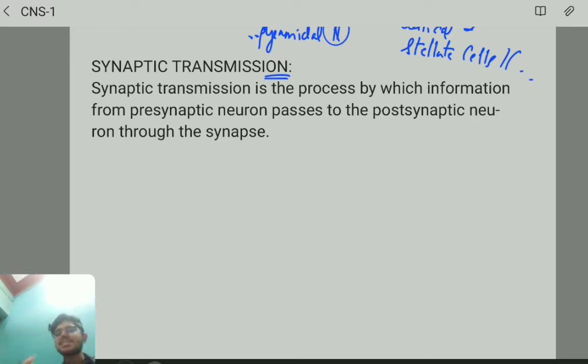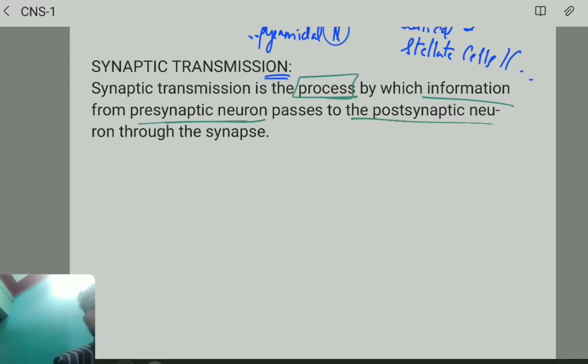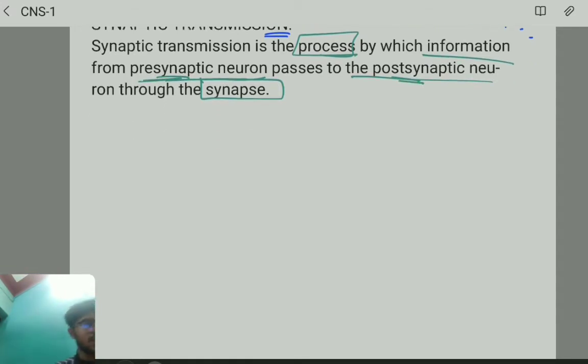Synaptic transmission is just a process of what? Of the information from the presynaptic neuron passing on to the postsynaptic neurons. How? Through a synapse. Through the synapse, the information is delivered, from the presynaptic neuron to the postsynaptic neuron. Now, what really happens in this synaptic transmission?